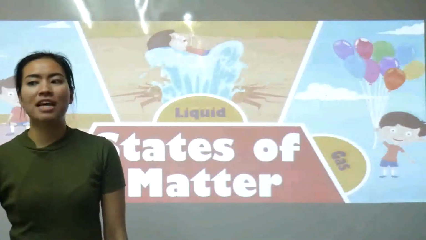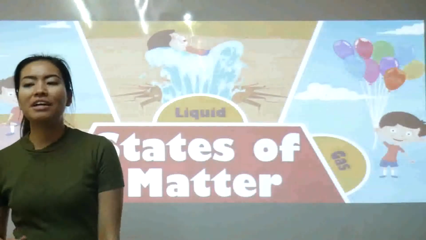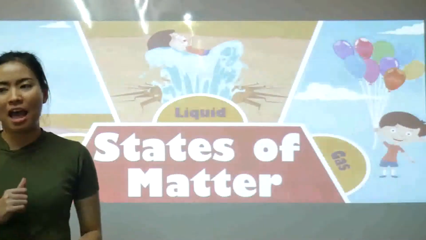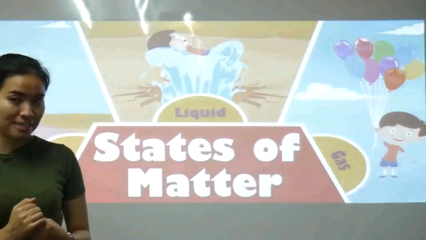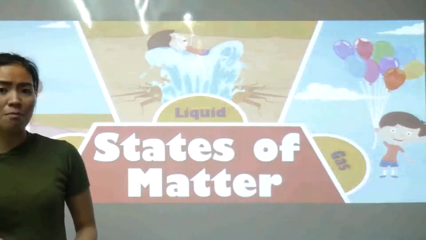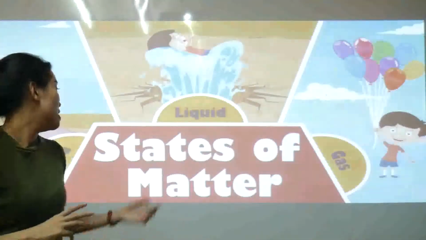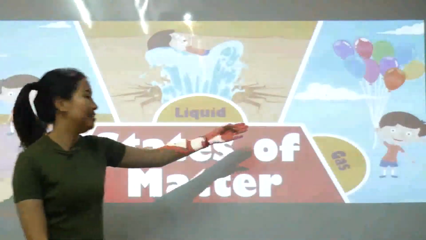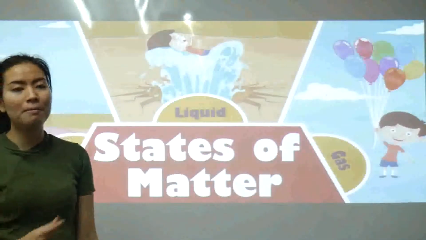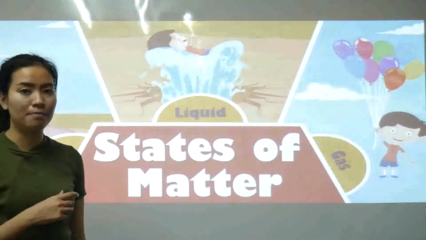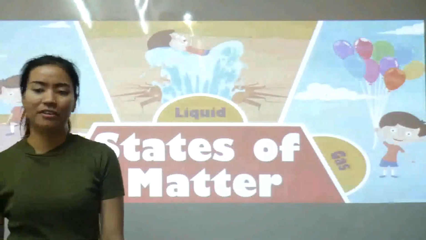Let's talk about types of matter. Matter is anything that has mass and occupies space. It can have many forms. We will commonly divide matter into three phases: solid, liquid, and gas. You are probably familiar with these terms. Let's define them together.